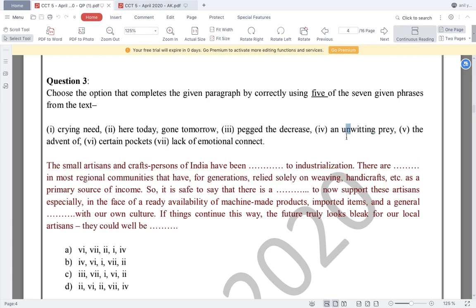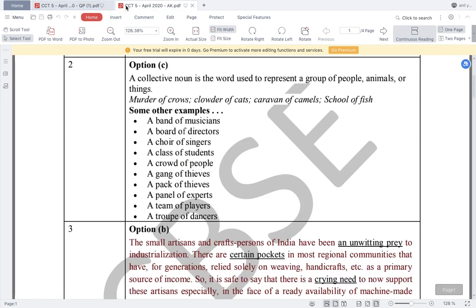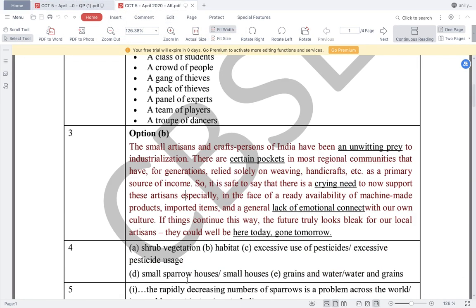Alright, now let us try to find out through the solutions. We have 4 options, and our answer that was fit was first matches with the fourth blank. So the option is option number B. If you are very sure of your answer, you do not need to even check the other options. According to me, the answer is B part. Let us check question number 3, B, C. So just through one answer, that is unwitting prey, I could easily find out the answer. Again, this has saved my time.